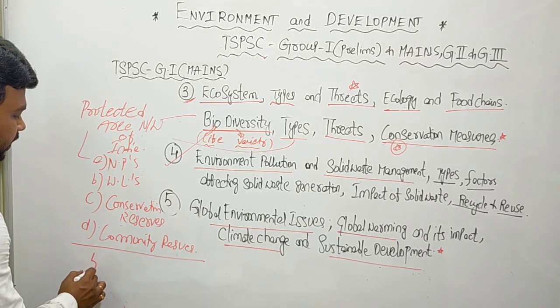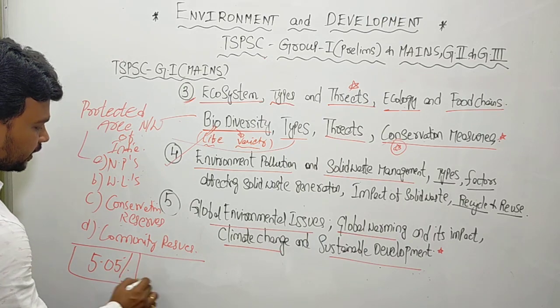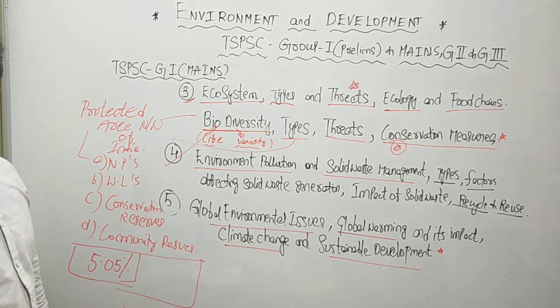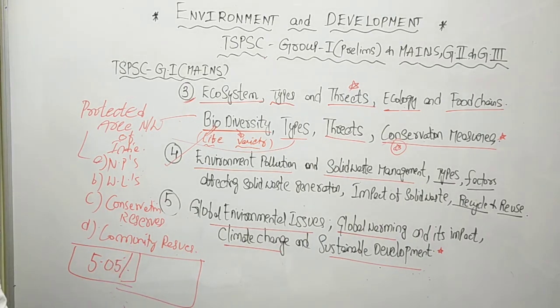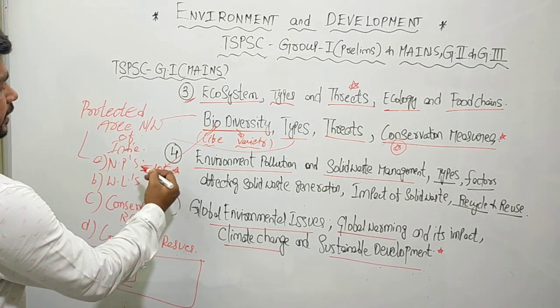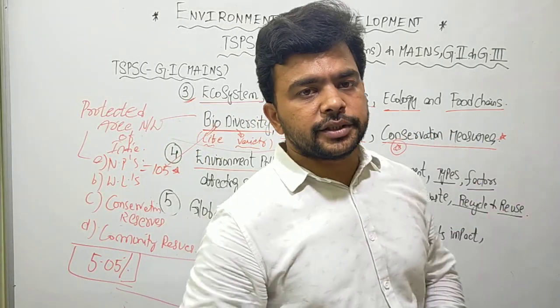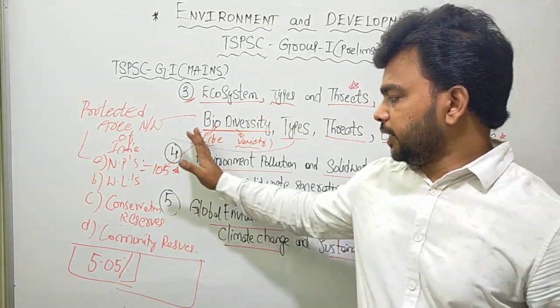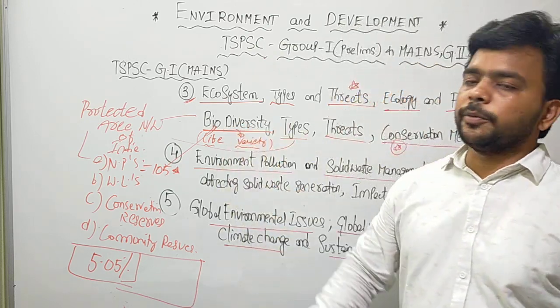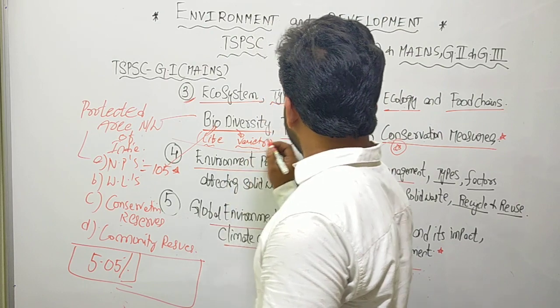Totally they occupy 5.05% of the total geographical area of India. Understand that very clearly, and you also have a number. It is around 800 or so. For example, we have 105 national parks in India. So by creating national parks, wildlife sanctuaries, community reserves, and conservation reserves, the government is trying to protect the biodiversity in India. Apart from that, we also have other conservation measures.